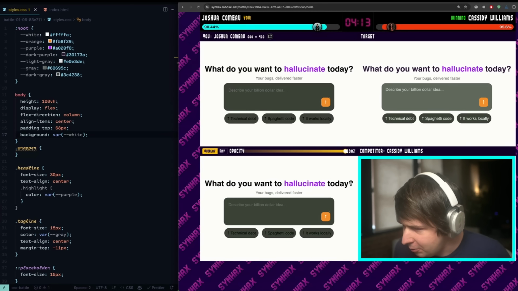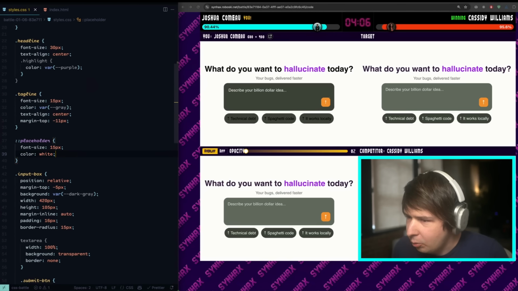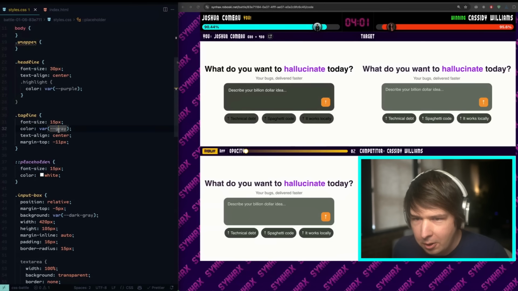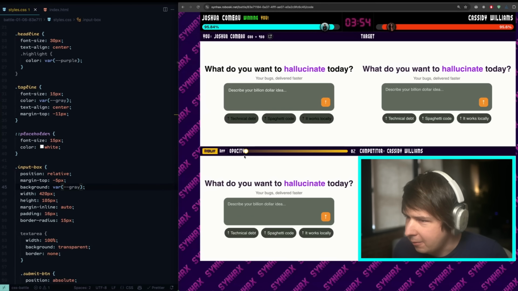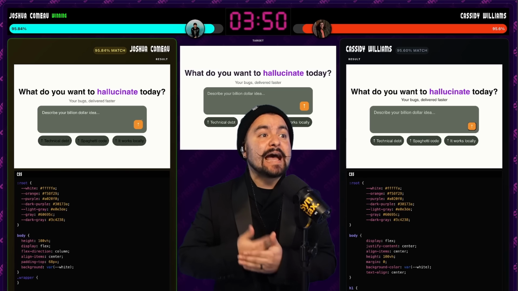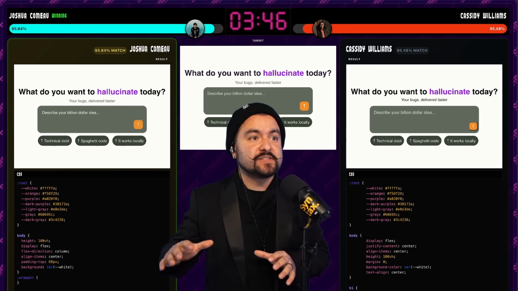I have my version. The placeholder text is too far down, too far to the right, and the wrong color. So placeholder text, let's make it white. Also, the background color is wrong. Maybe it needs to be regular gray, not dark gray. Oh, I'm so close. There we go, 95.84 to 95.4. This is the closest race we've seen so far.